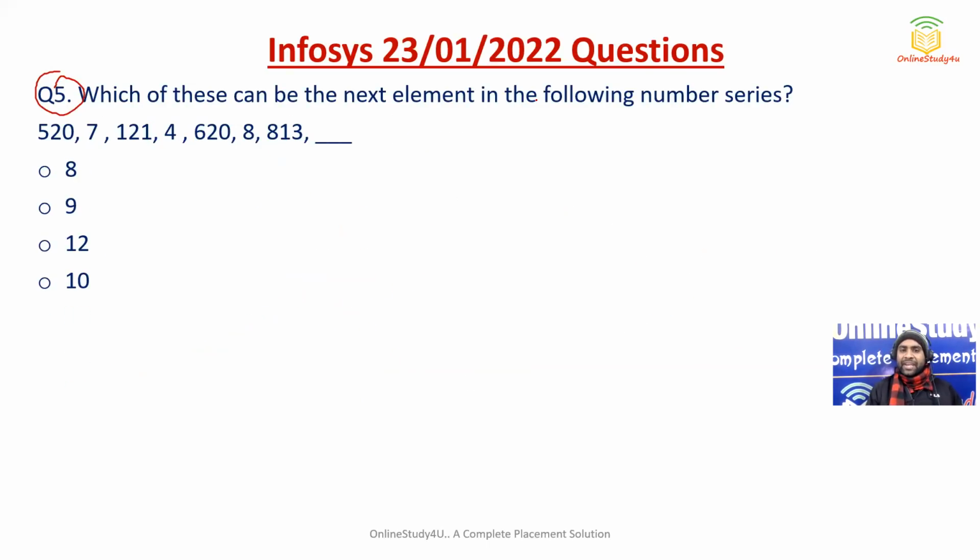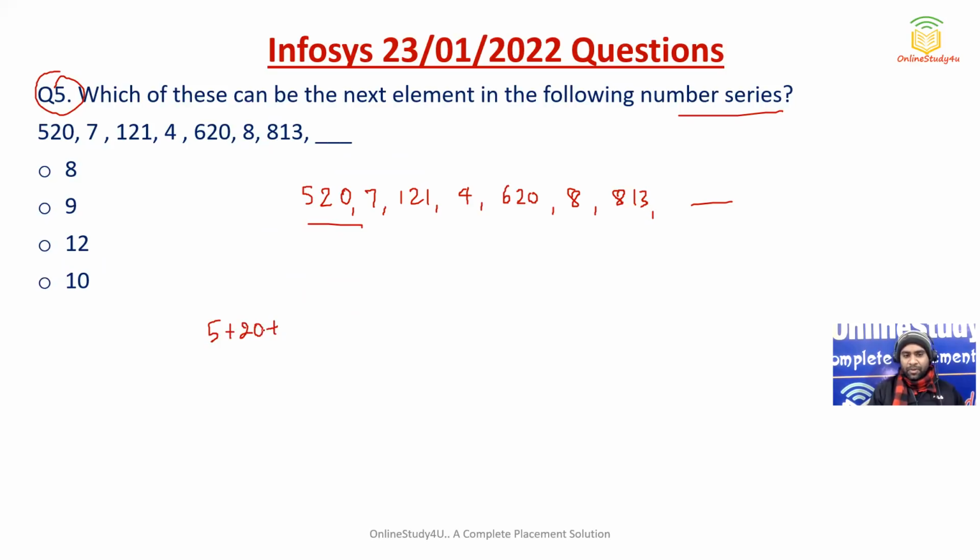Which of these can be the next element in the following number series? 520, 7, 121, 4, 620, 8, 813 and next. Now friends, if you see 520, so 5 plus 2 plus 0. So 5 plus 2 will become what? 7. This is what is 7 here.